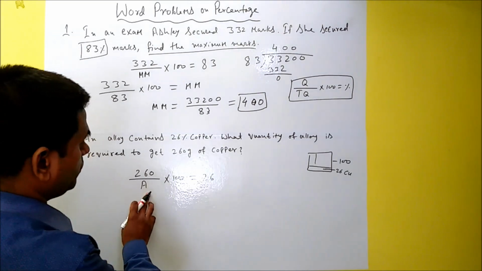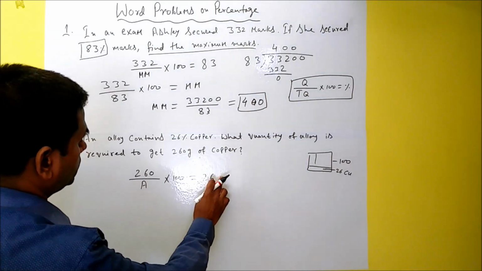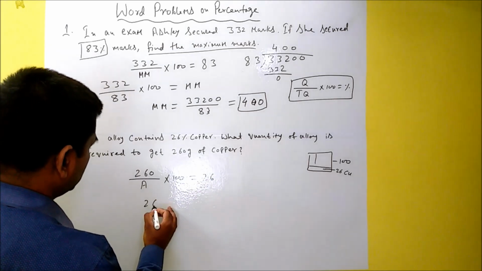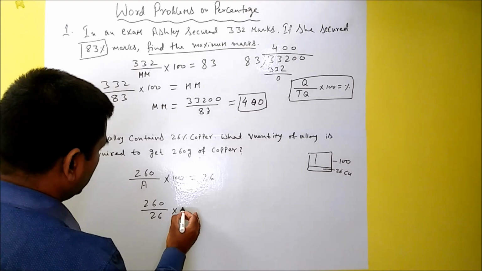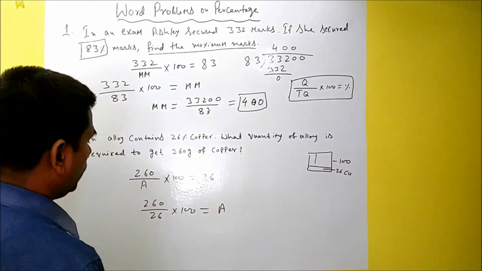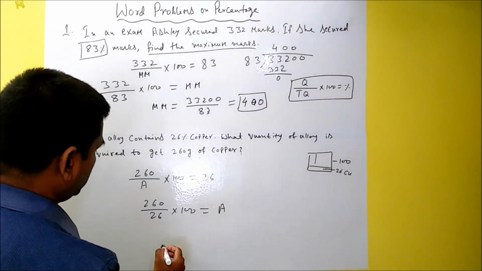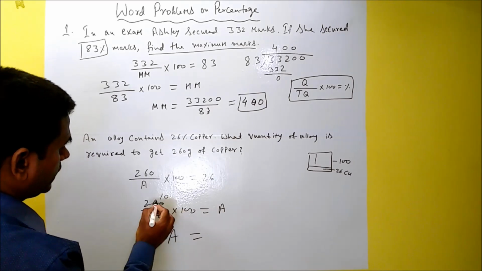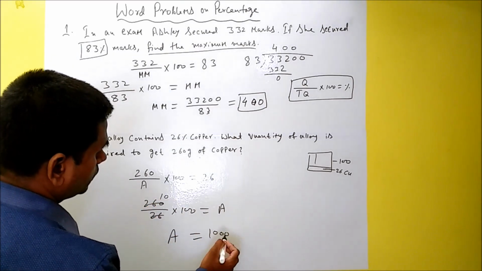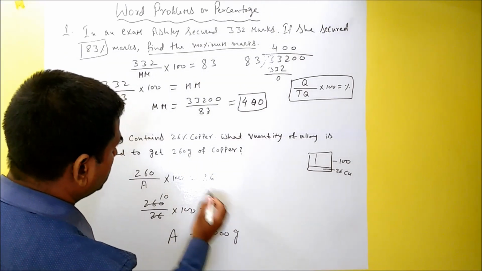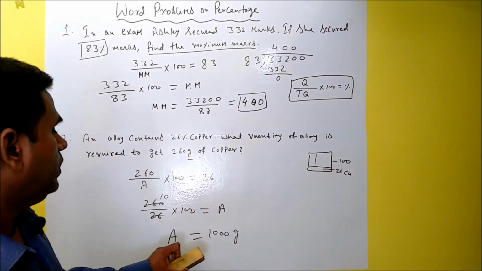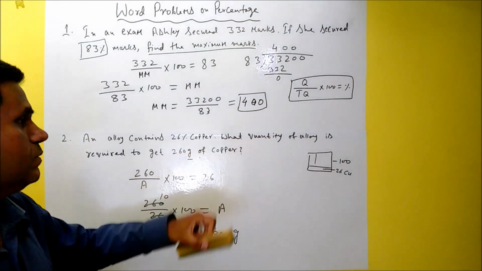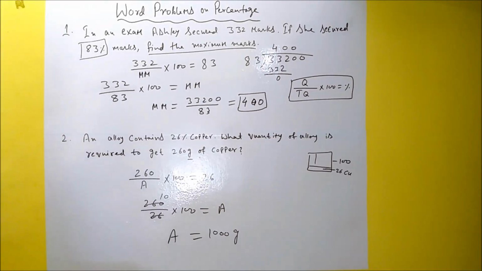To solve this, we will transfer A to the RHS and 26 over here. So the equation will be formed like this: 260 by 26 into 100 is equal to A. So A is equal to, you can see this goes 10 times, so 10 into 100 is 1000, and the unit is gram. So 1000 gram of alloy is required to get 260 gram of copper. This is how we have solved the first and second problem.